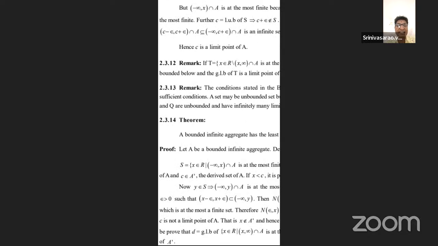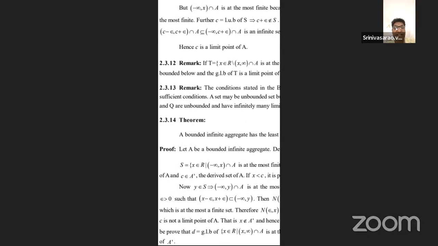So with finite and infinite sets, the number of members is finite. Then automatically that supremum value is a limit point of the given subset.